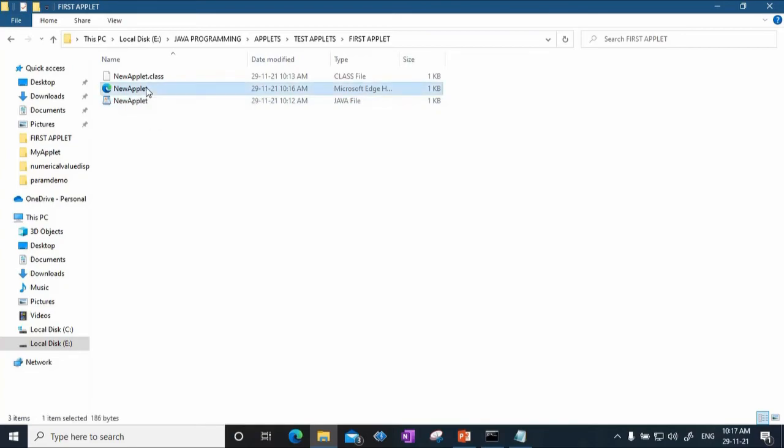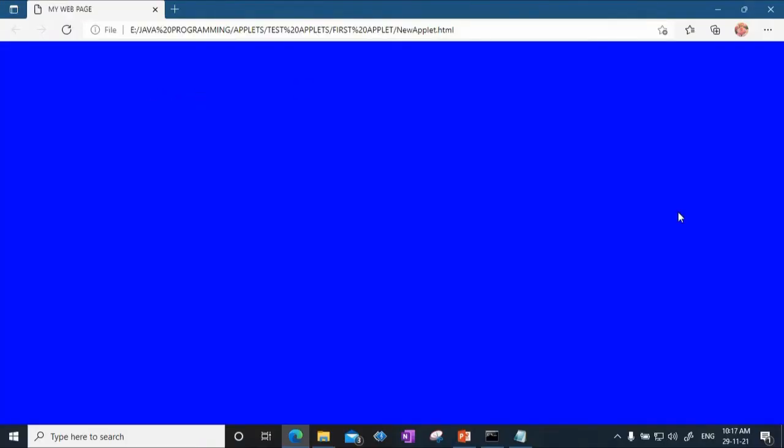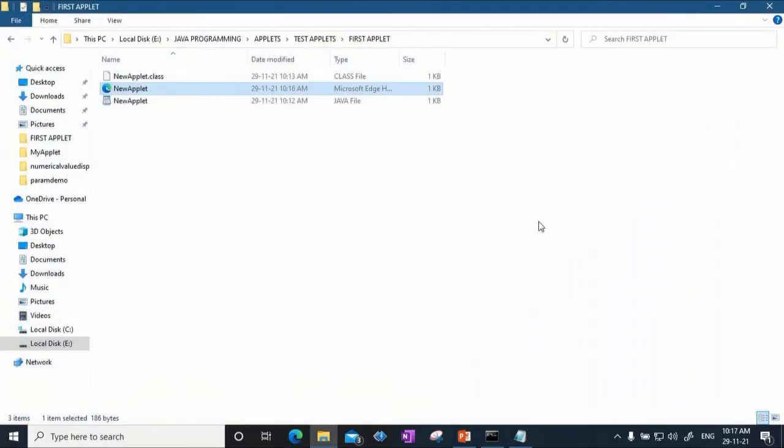You can see that the background color has been changed to blue. Also the title that I mentioned, my web page, is there. But where is my applet? It is not running. It is because the current browser does not support applets, so it is not able to run applets. So then what is the other way?